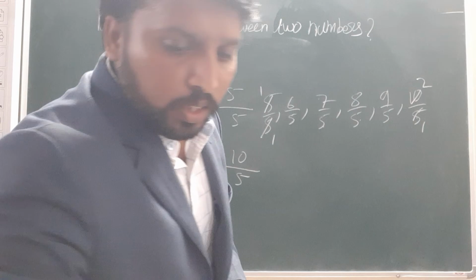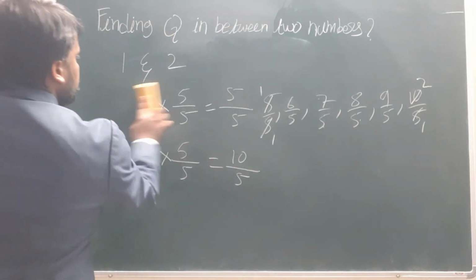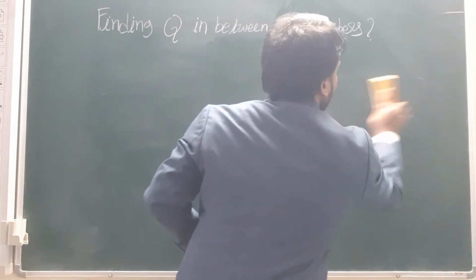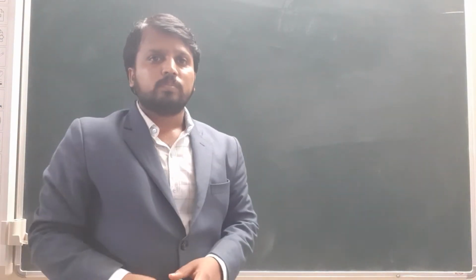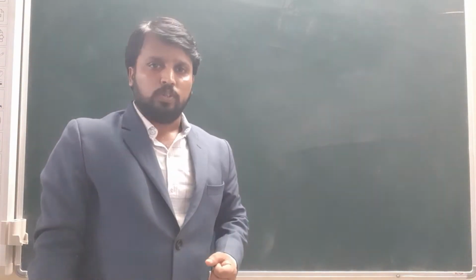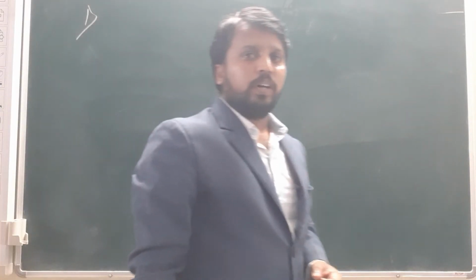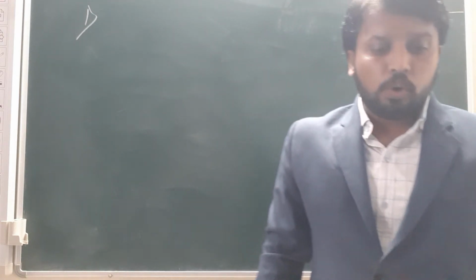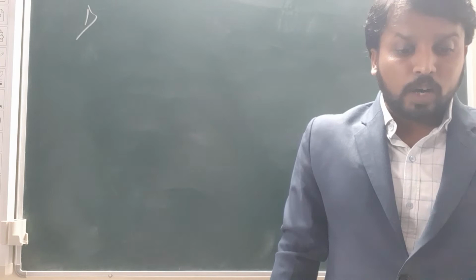Now in the same way, from exercise 1.1 in our textbook, they asked a few questions to us. First question of exercise 1.1, what are they asking? Is 0 a rational number?